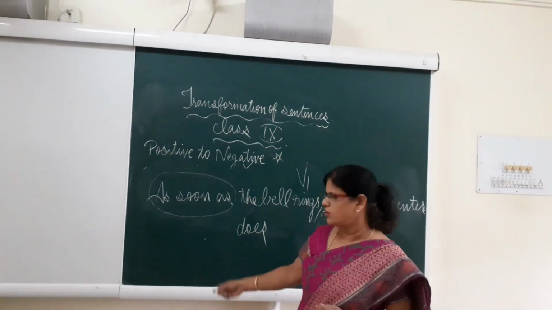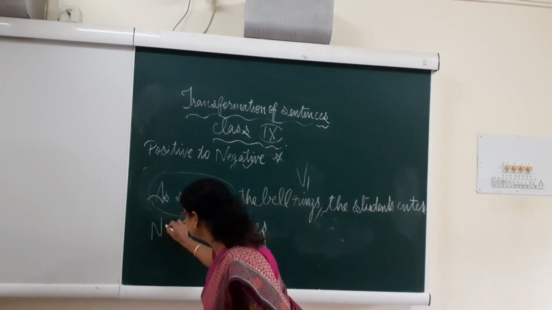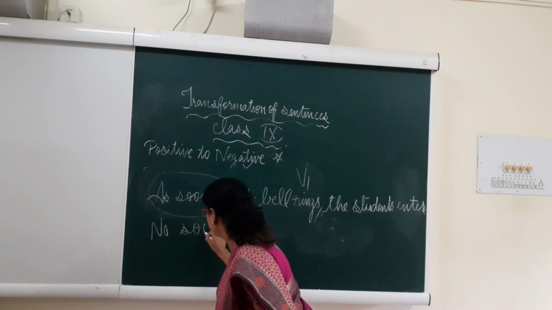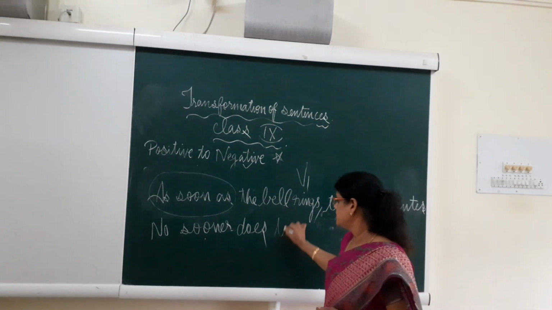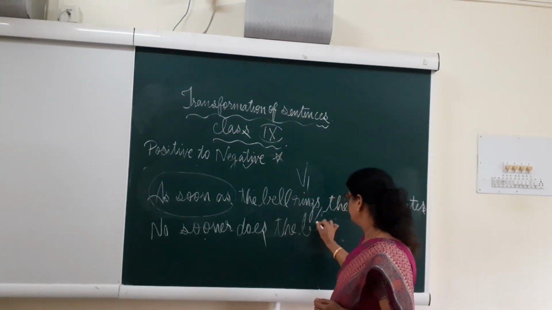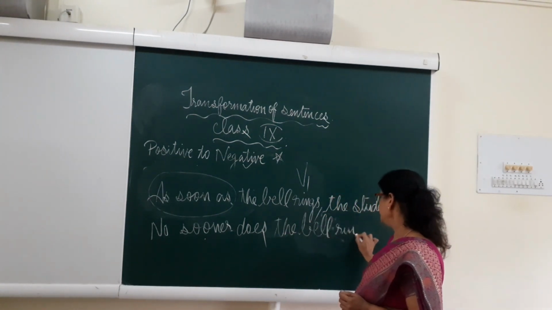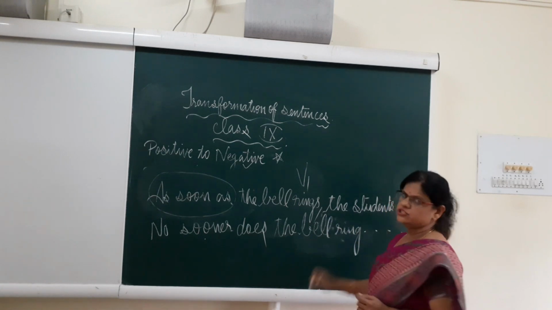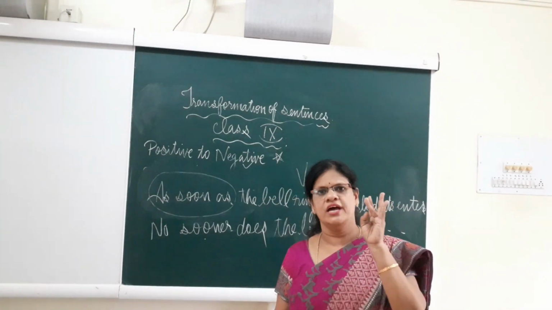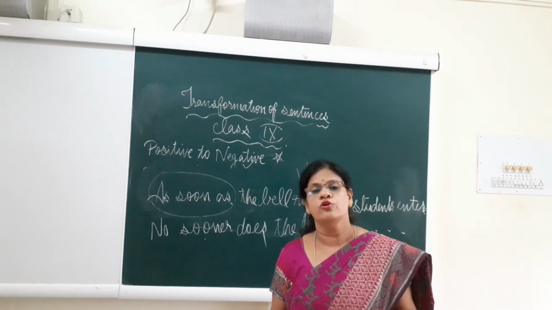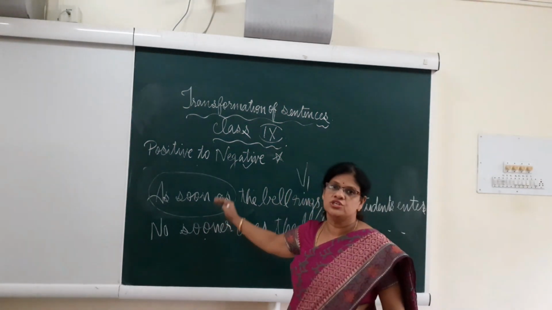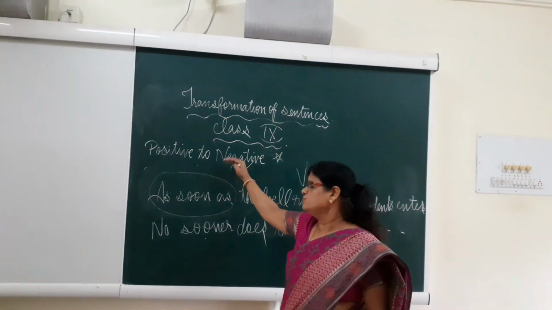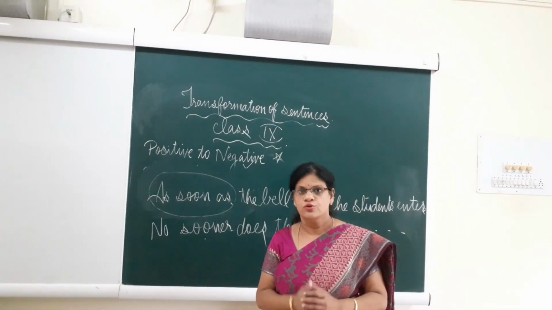So I'm just writing down this usage, that is no sooner does the bell ring, should be. Okay. I told you do, does and did should always be followed by V1. So this is the first usage under positive to negative. I hope it's clear too.